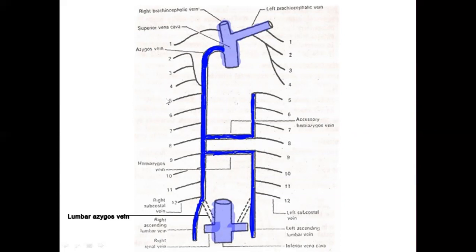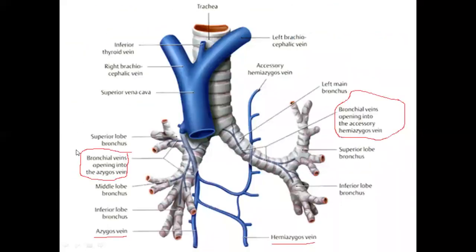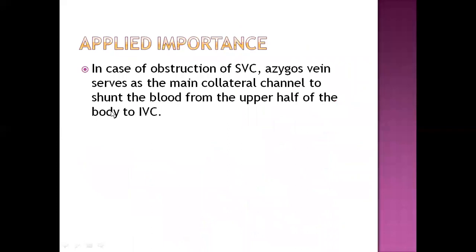Both of them have joined to form this azygos. Into this azygos, the 5th to 11th are directly draining. The second, third, fourth join among themselves and then open into the azygos vein. And the first intercostal vein is directly opening into the right brachiocephalic vein. So that is how we have the azygos vein. Finally, the azygos vein will be draining into the superior vena cava.